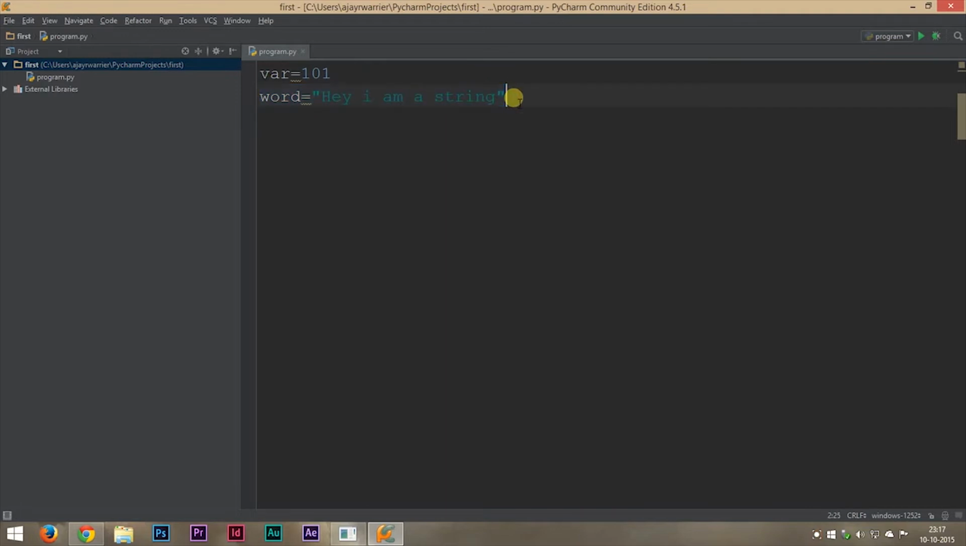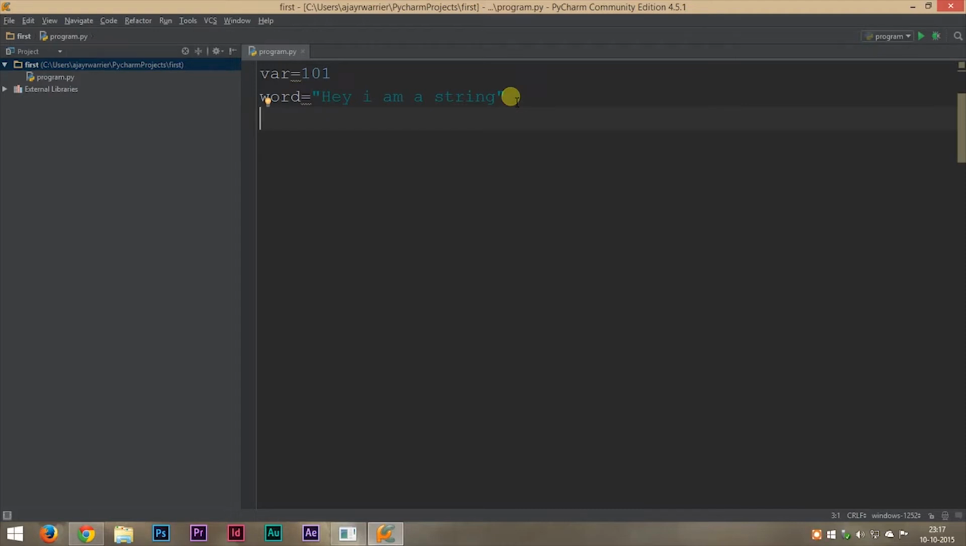Now in other programming languages like C++, you have to specify the data type. Now in Python, you don't have to do that. It does all the work for you. You just initialize your variable and it will automatically assign the data type.